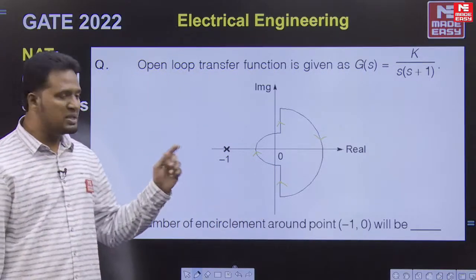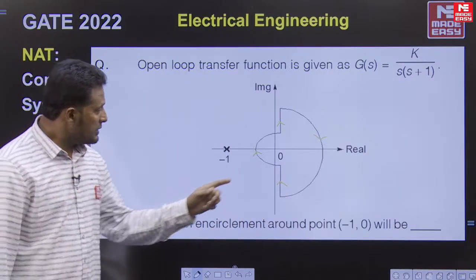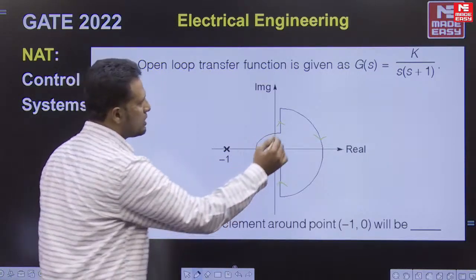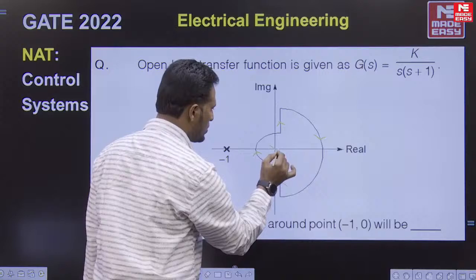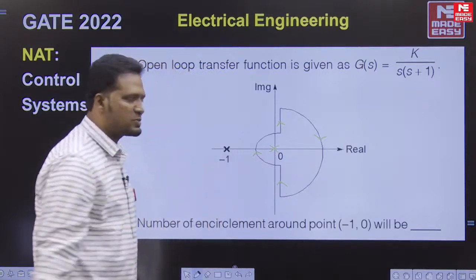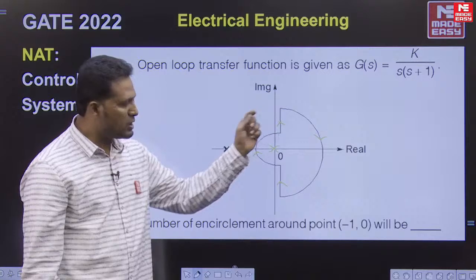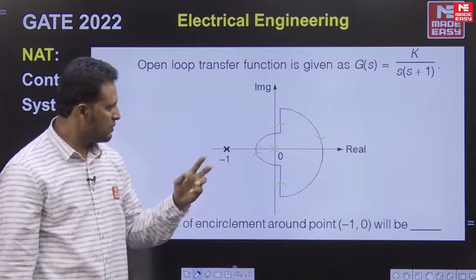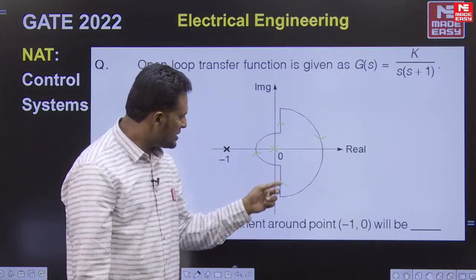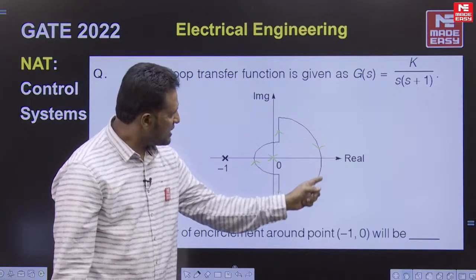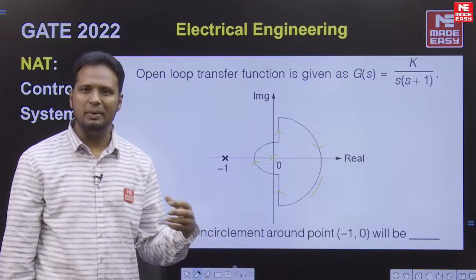You know what is strange in this question? The direction of this part of the Nyquist contour, which is to bypass the pole at origin. This function has a pole at origin and a pole in the left side at -1. We know that for this part of the Nyquist contour we get the polar plot when it is mapped into the Nyquist plot, and for this we get the mirror image of the polar plot. Whereas this part of the Nyquist contour will suppress or will become a point.